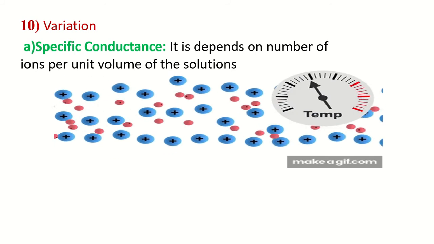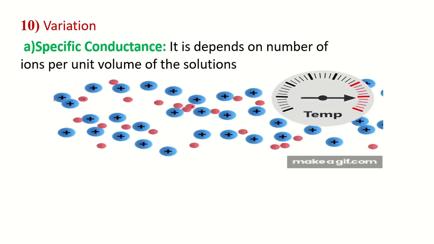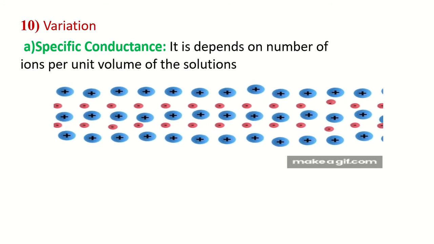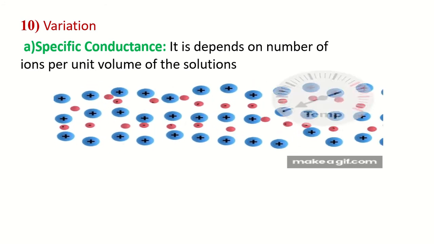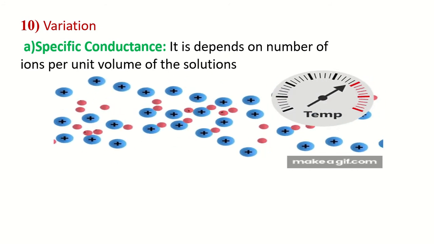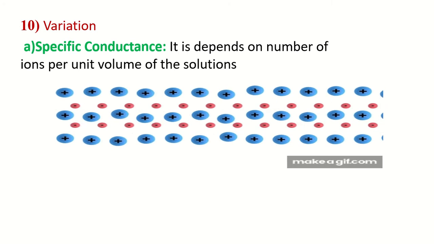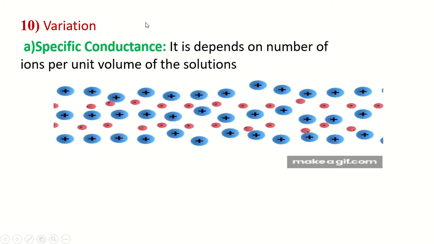Hello friends. Today we are going to explain the variation of specific conductance and equivalent conductance with respect to concentration. Friends, we know that the conductance depends on the number of ions. If the number of ions is more, then conductance is also more. Similarly, specific conductance depends on the number of ions per unit volume of the solution. If the number of ions per unit volume of the solution is more, then specific conductance is more.